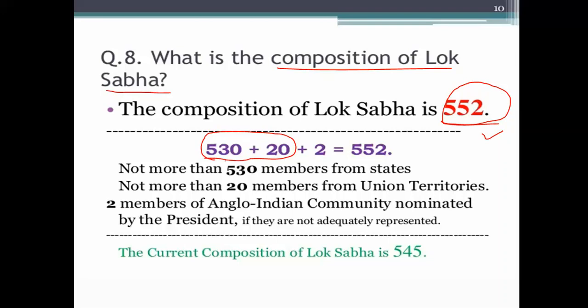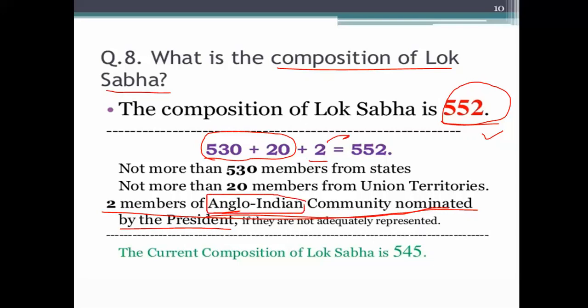550 is the elected member and 2 from the Anglo-Indian community. From the Anglo-Indian, here it is written 2 members from the Anglo-Indian community, nominated member by the President. What is the meaning of the nomination? Choosing. On the will of the President, he can choose any member from the Anglo-Indian community.